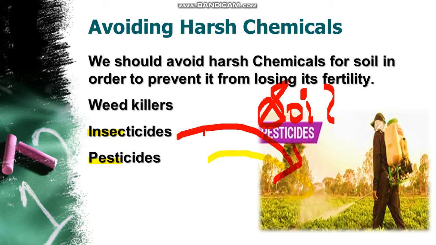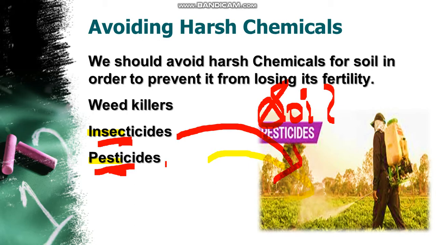And one more reason is that not all insects and pests are harmful for the soil. There are a few insects and pests which are also useful for the soil. So during that process they also get killed. So we must use these in a small amount so that they do not mix into the soil and do not get transferred to the plants.